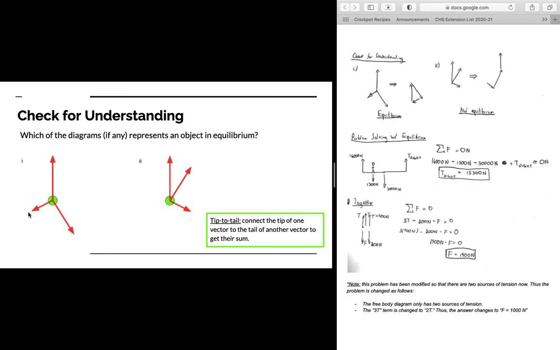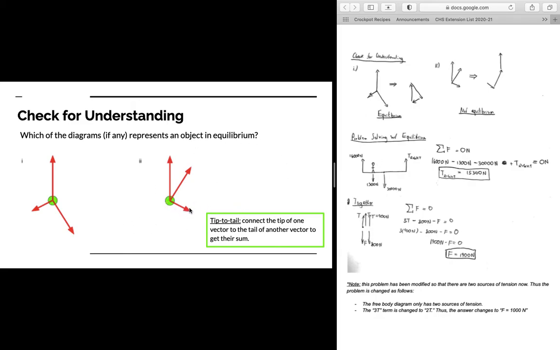And so now we take the remaining vector and we connect the tail of the remaining vector to the tip of this vector right here. When we do that and we draw the last vector, we can see we get a closed loop telling us we're in equilibrium. Okay? And then for number 2 right here, we can do the same thing.